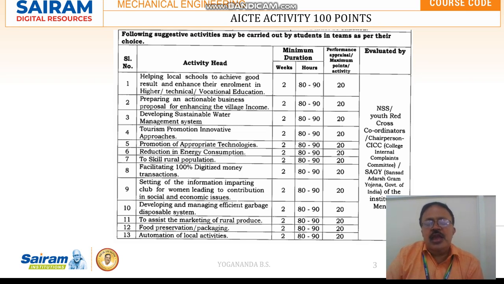So if he is conducting 5 activities to score 100 points, he has to reserve 10 days for one activity. For 5 activities, it is 10 into 5, so 50 days. So he has to plan his activities anywhere from first year to fourth year.